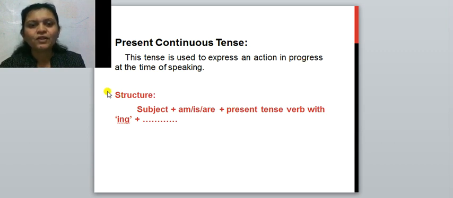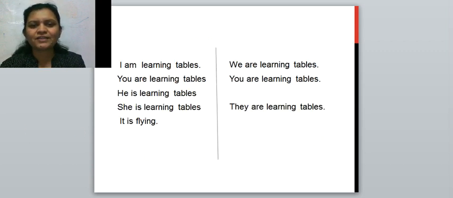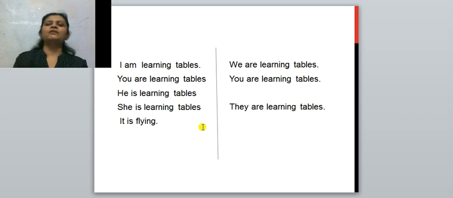Okay? So learn this structure also. See, if you learn these structures, you can easily identify the tense in the sentence. And if you easily identify it, then you can write down the passive voice also. Correct? Now the next chart is the chart of the present continuous tense.